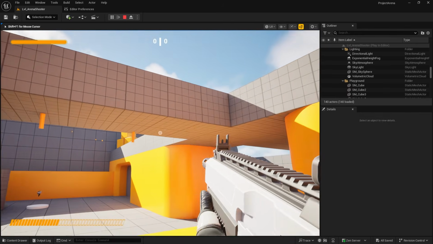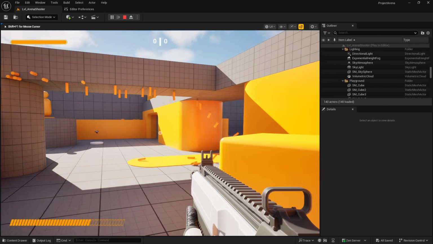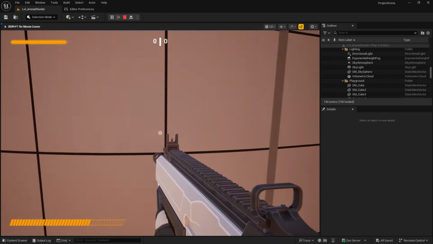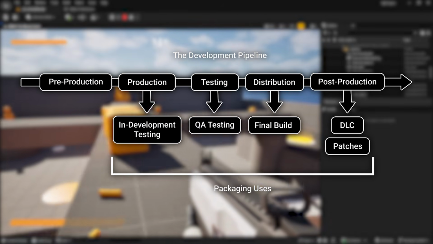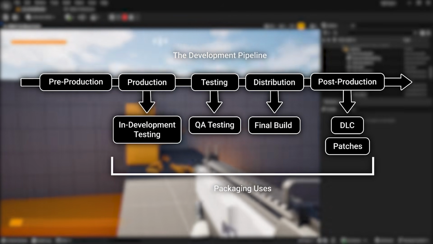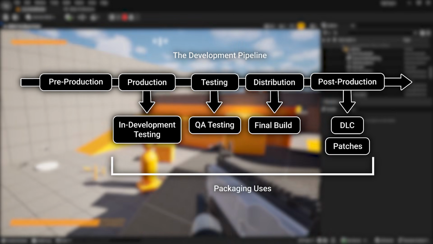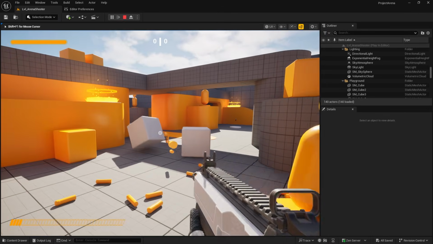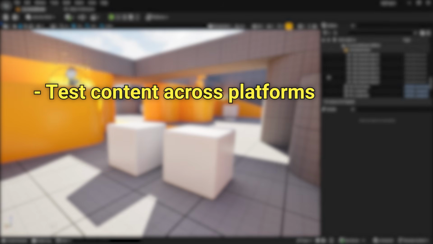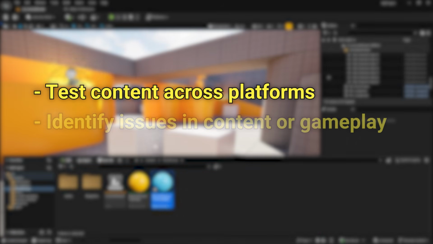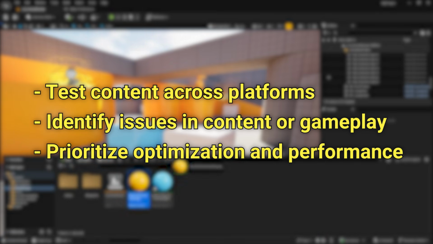This process takes all of the content in the project, turns it into a format that can run on a target platform like a Windows computer, iOS device, or console, and provides you with the executable file that you can share. Packaging can occur at multiple stages in the development of a project, like during production of a game, testing the features, distributing the game to players, and post-production, like when creating DLC and updates to the game. We recommend that you build and package your project often throughout development because this helps you test content across platforms to confirm expected results, identify issues in content or gameplay, and keep optimization and performance top of mind throughout development.